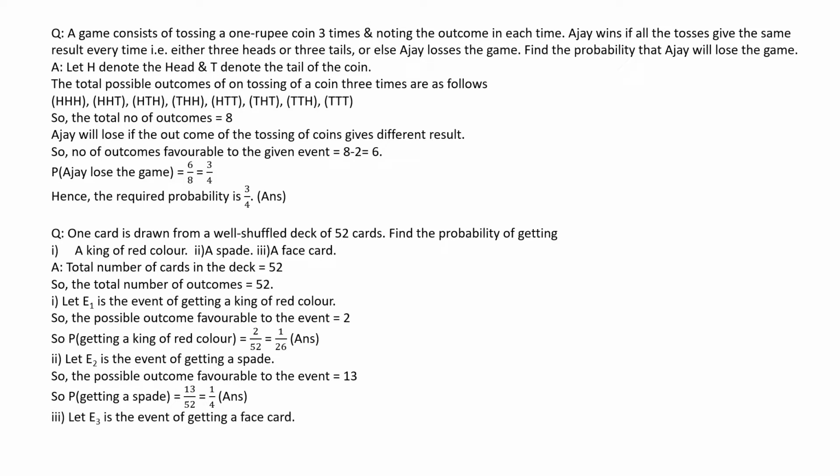Now let's come to the third bit. Let E3 be the event of getting a face card. Now we know that the total number of face cards in a deck of 52 cards is 12. So we can say the possible outcomes favorable to the given event is 12. So the probability of getting a face card is 12 by 52, or it is 3 by 13, is the answer.